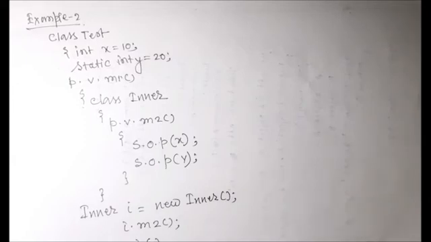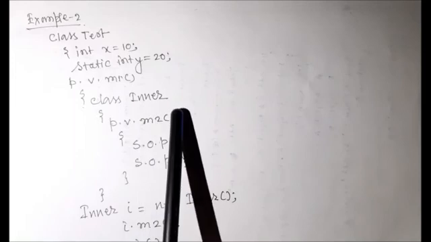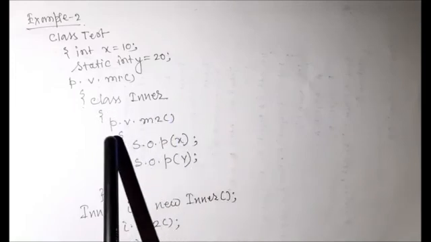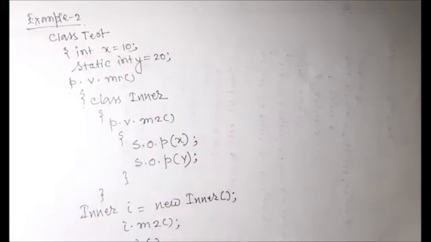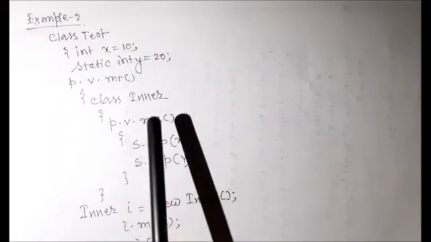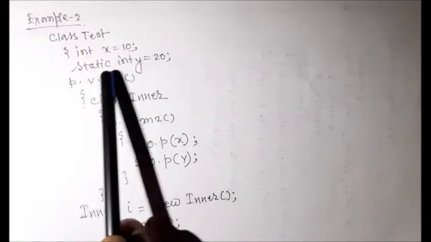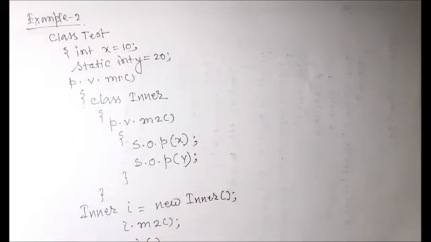Look at the example. Here I have declared my inner class, and within it I have declared a method, this is M2, and we have declared two variables. One is an instance variable, integer x equal to 10, and another is static int y equal to 20.